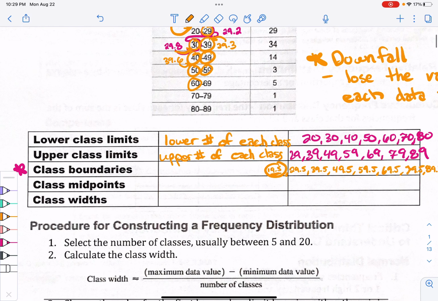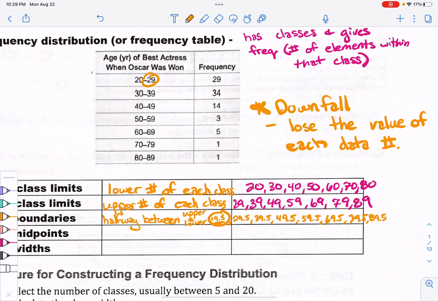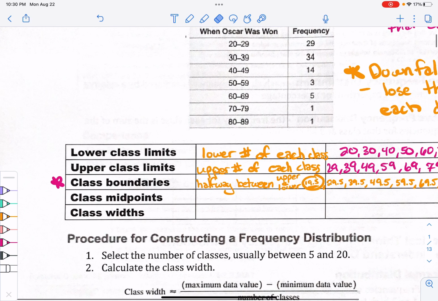So your class boundary is going to be halfway between the upper and lower. I hope that made sense. If that's not a very good definition, come up with your own. You take the upper limit of the class right before it and the lower limit of the class after it, find halfway between, and that's where your cutoff marks are. It basically just tells you how you round: do you round down to the one class or round up to the next class? That's how that works. So that's the confusing one. Boundaries is the hard part.